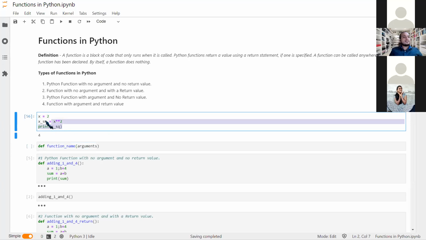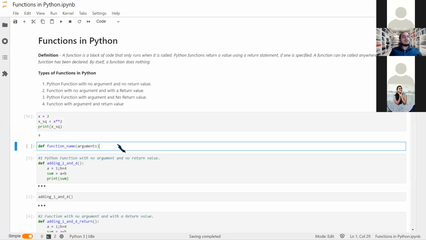For this case, what do you think would be the arguments? The simple answer is we need to take x, that is one input. Whatever we need to input or whatever preparatory variables we need to have, those are our arguments, assuming that nothing is defined prior and whatever we define is in the function itself.